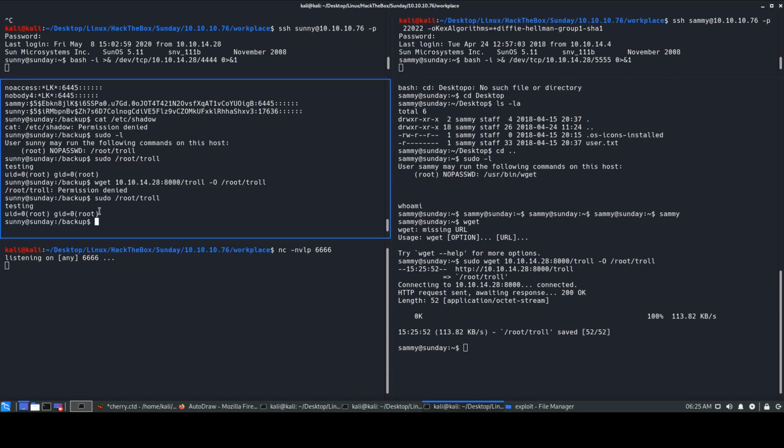And if we run it, it says again testing UID. So it looks a bit suspicious, what had just happened, because here it actually overwrote this file. So obviously the first thing that comes to mind is that probably there's some job running over there which is overwriting this root troll file with this default file. To make things simpler, okay, we cannot cat the file as well.